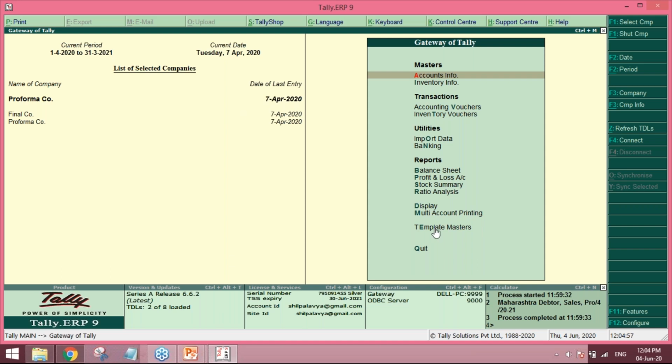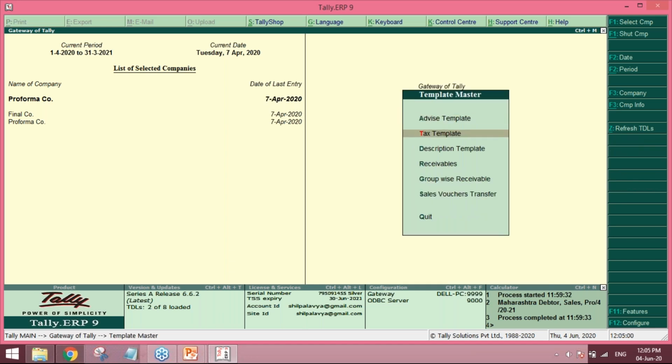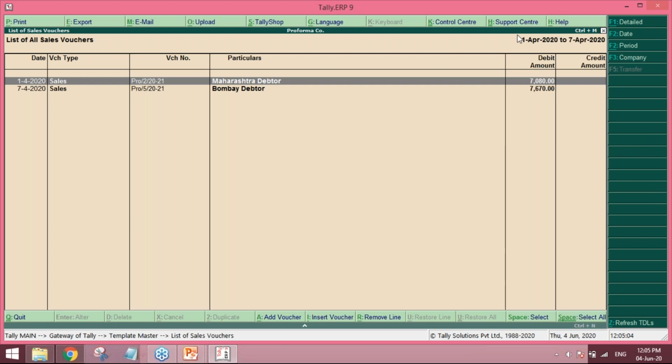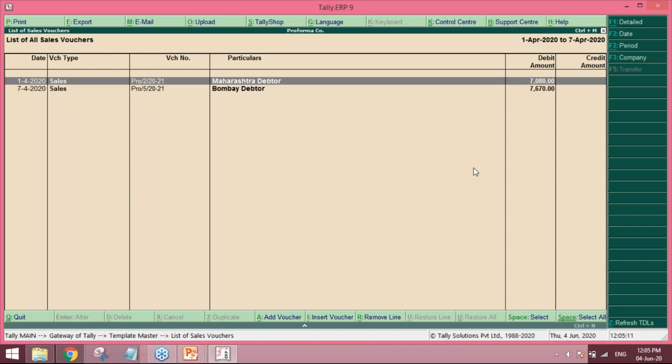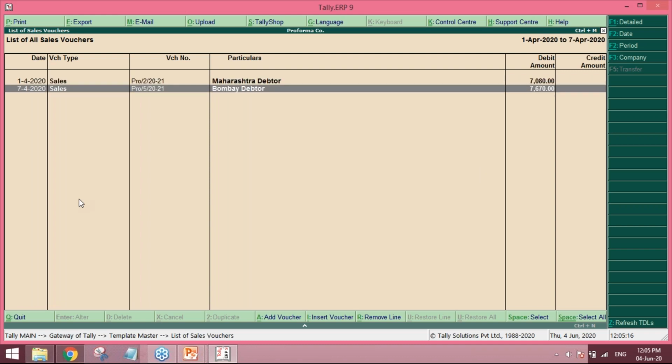If you want, we can also give the date function if possible, but generally when we are selecting both these transactions, this particular voucher will go on 1st April, and this particular voucher will go on 7th April. So we can change the date here and then transfer, or else we can transfer and later change the date over there. Both options are available. Okay. Wonderful.